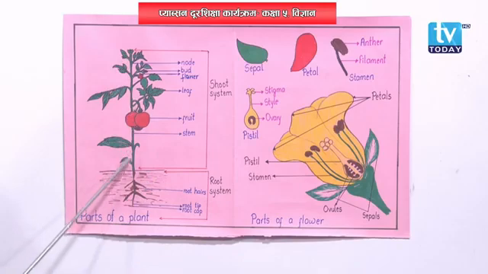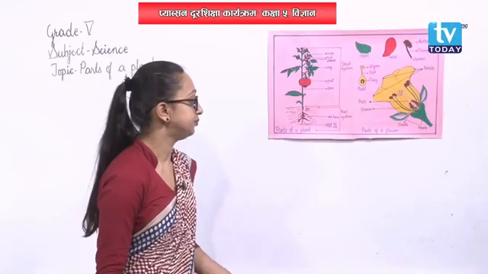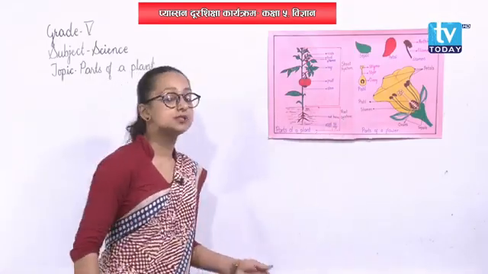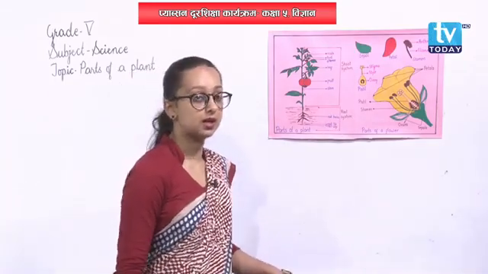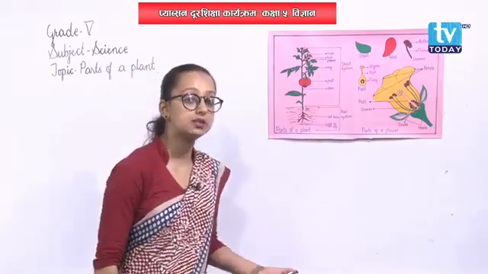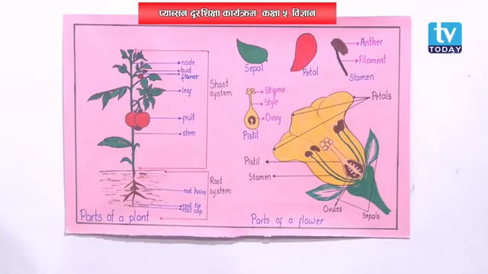See this plant, I have colored it green, but here it's brown in color, right? So root is the non-green part of a plant. It lies below the soil, it lies underground. And root is divided into two types, that is taproot and fibrous root.